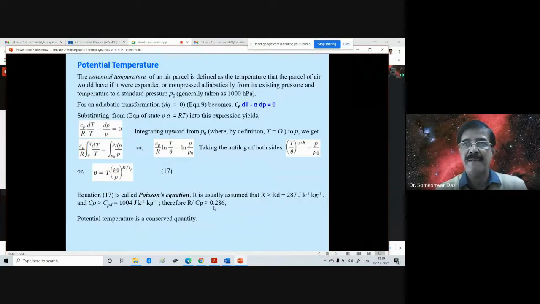We mentioned that we can use pressure as the vertical coordinate. And when we say coordinate system, definitely we would like to have a system of coordinates which are fixed in space, right? Because all the equations we derive are with reference to that coordinate system. So for convenience, although we do sometimes use pressure as a vertical coordinate, its biggest disadvantage is that the pressure does not remain constant with time and space.